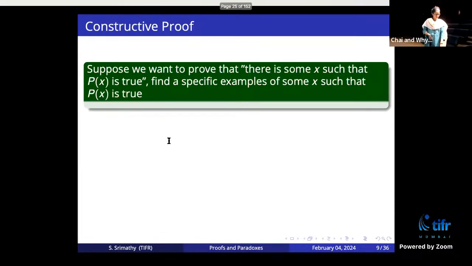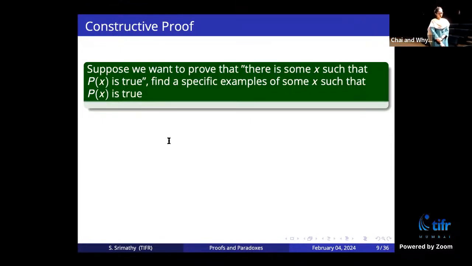Let's say constructive proof. The constructive proof is usually about proving a statement about some existence. Let's say you want to show that there is some x, we don't know what that x is, such that some statement P of x is true. The constructive proof works by explicitly producing an example of such an x. So I say that the statement is true for some x, and the proof is to find such an x. Give me such an x for which this is true, and the statement will be valid.